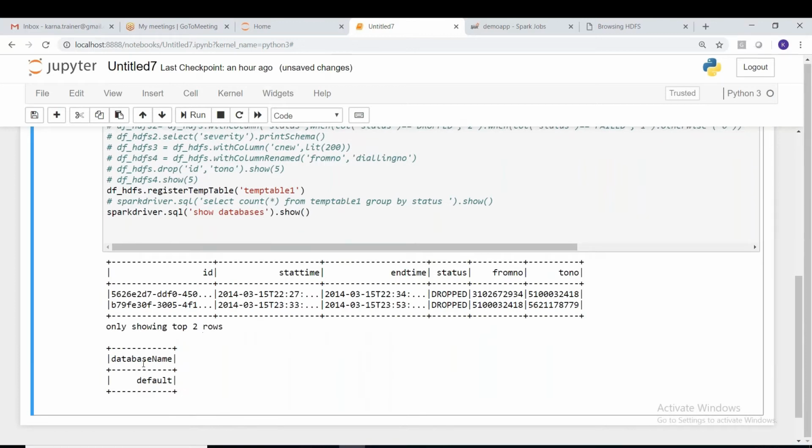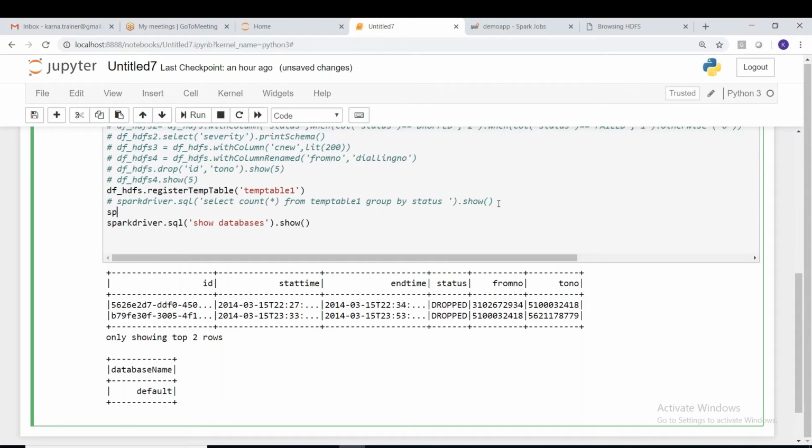Can you see this? What is the database name here? Default. Okay. So if you want to create one more database, this is not a problem. We can create it. Spark driver dot SQL creates database, let's say db1. Okay, that's it.